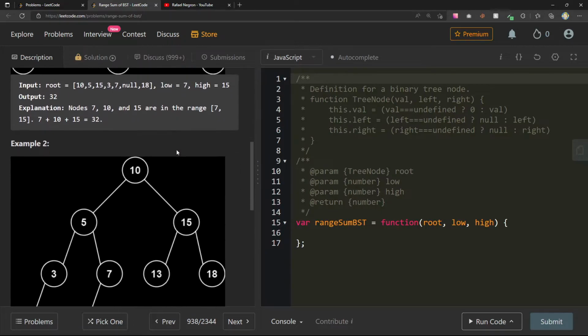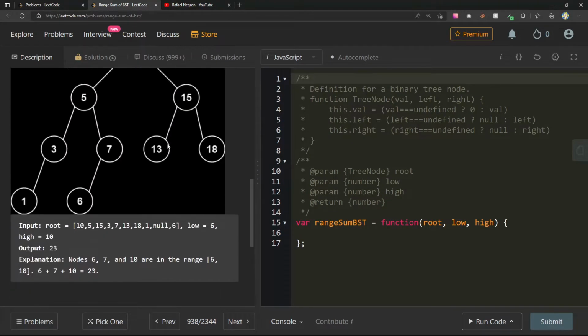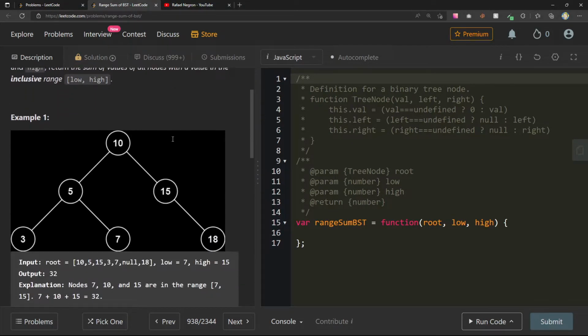Okay, so let's do it. Let's try to do it in two different ways. I think what it wants us to do, so low of 7, high of 15, for every node that has a value in between this range, we add it to our ongoing sum. So I'm gonna do a little bit of a brute force thing here, and let's just traverse the whole tree and then see.